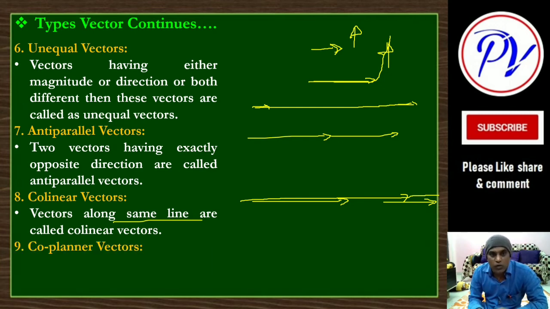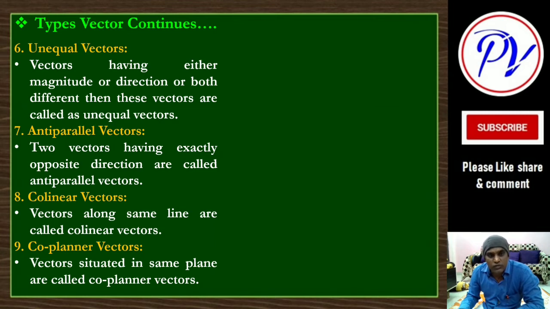Then coplanar. Coplanar means two or more vectors are on one plane, then we can say they are coplanar vectors. So vectors situated in the same plane are called coplanar vectors. Normally two vectors, suppose these two, can be on one plane. I can put one plane here. But three may or may not be on one plane. Suppose these three are on one plane, I can put a plane like this, but if one is like this, I cannot put all three on one plane. But only two, no problem.